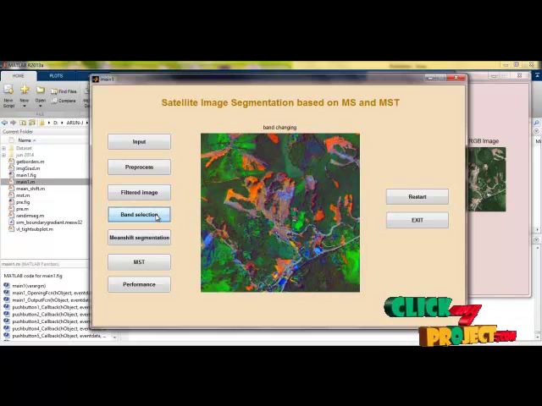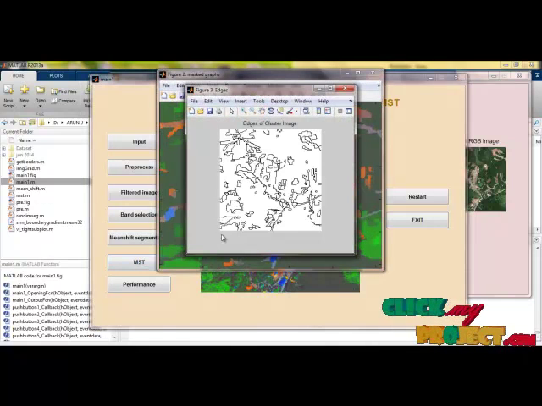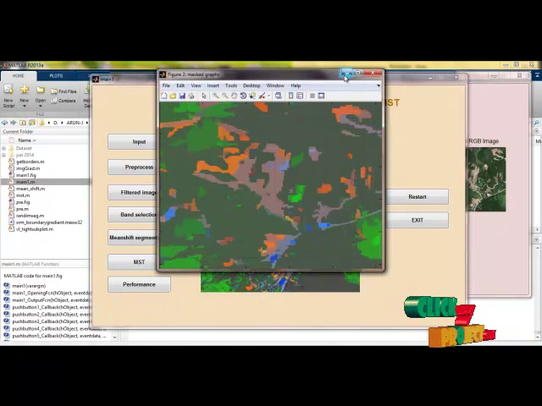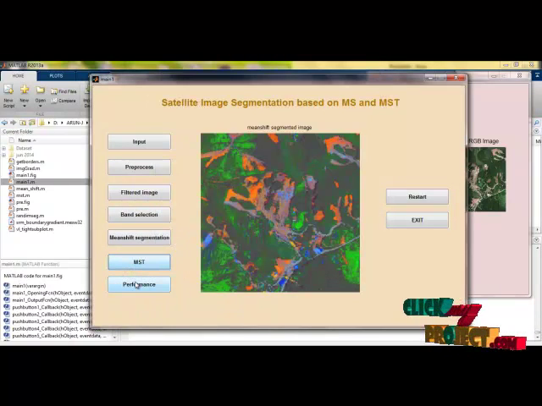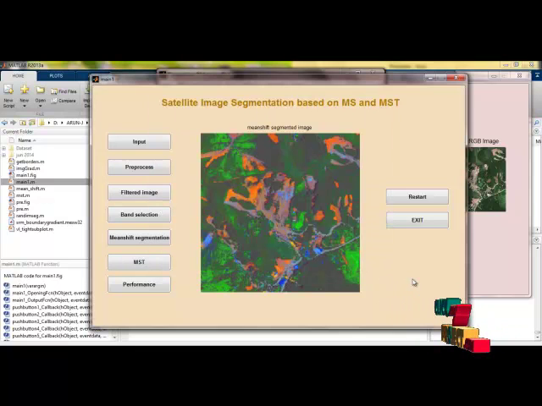While changing the band selection, the region of interest will be visible alone, and then I am applying the mean shift segmentation algorithm. So mean shift is applied here. After that I have to apply MST segmentation, that is minimum spanning tree. After mean shift segmentation, when we apply the MST based process, the segmentation results are enhanced. So this is the finally applied MST segmentation result, and this is the final performance result we can see from here. So this is the overall demonstration of our product.